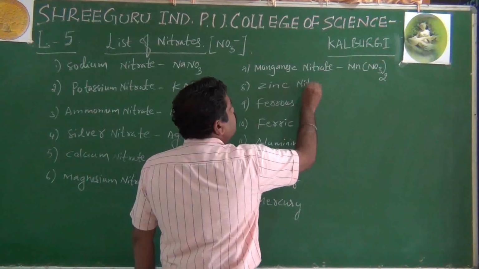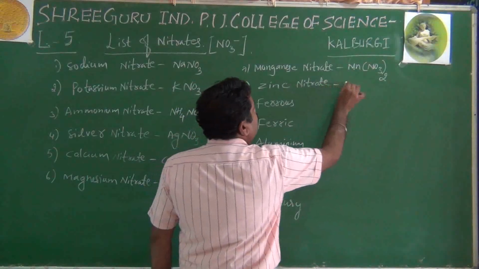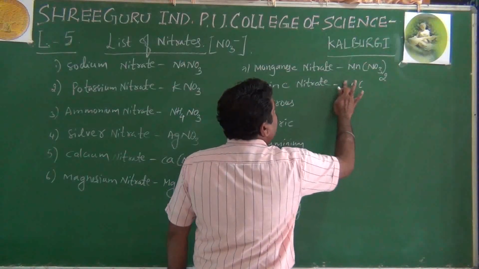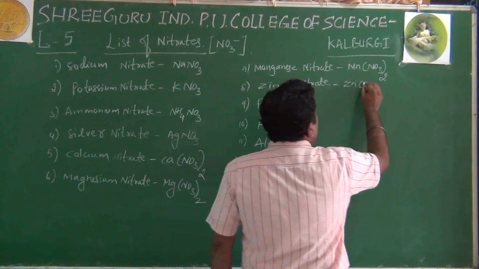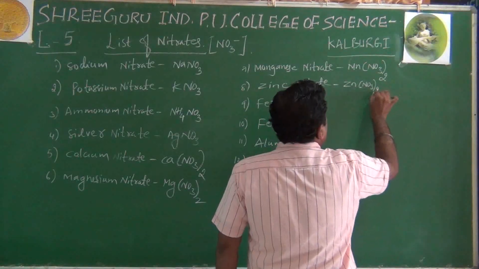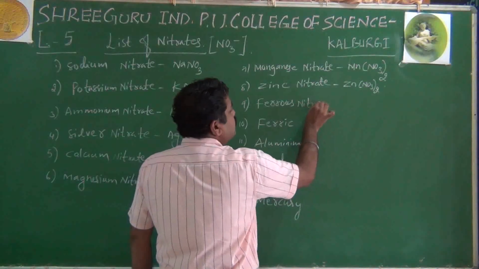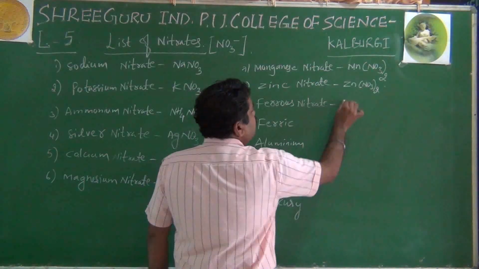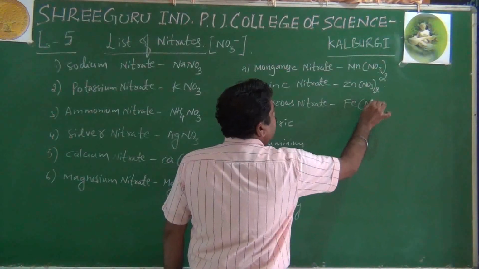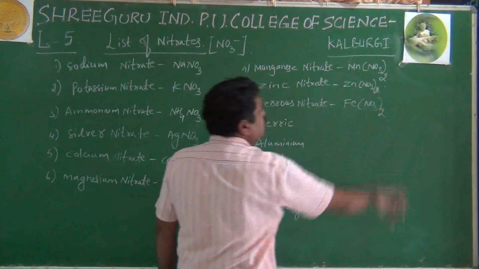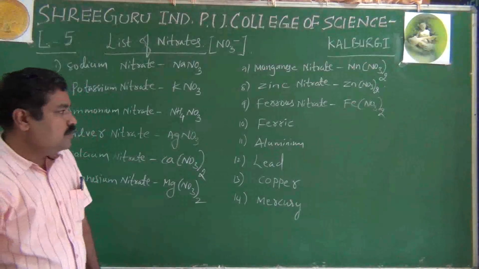Zinc nitrate, Zn(NO3) taken twice. Ferrous nitrate, that is Fe(NO3) taken twice, Fe2 plus NO3 minus.